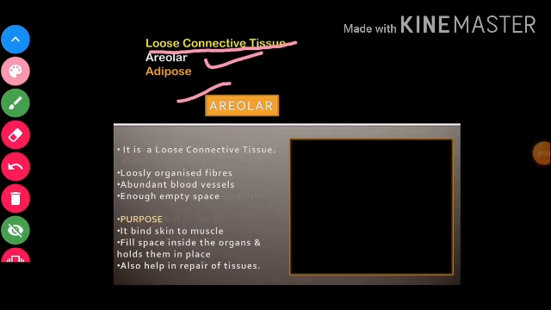Now children, first we talk about the loose connective tissue, that is areolar connective tissue. What is areolar connective tissue? Children, it is a loose connective tissue. Now what do I mean by loose connective tissue? The very first question that comes in our mind. What do I mean by loose connective tissue? So children, as the name suggests, loose.